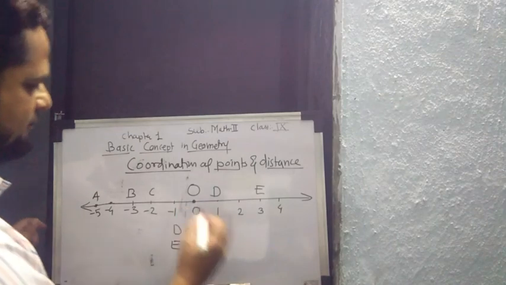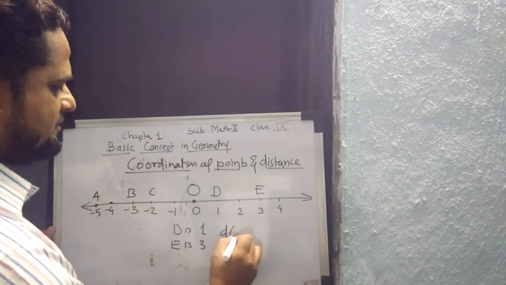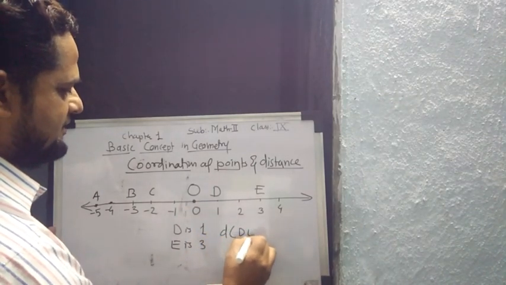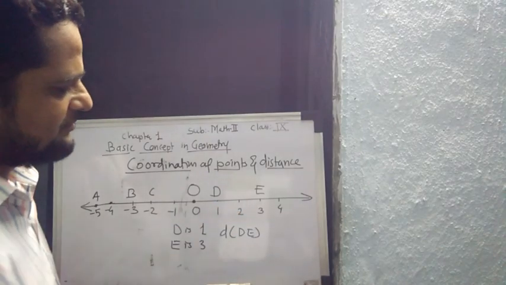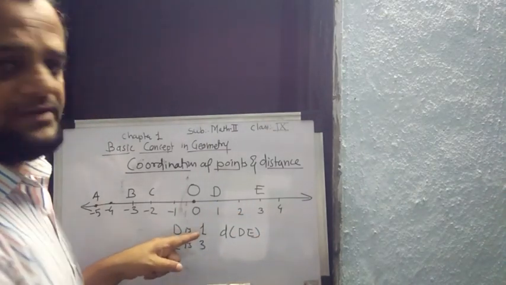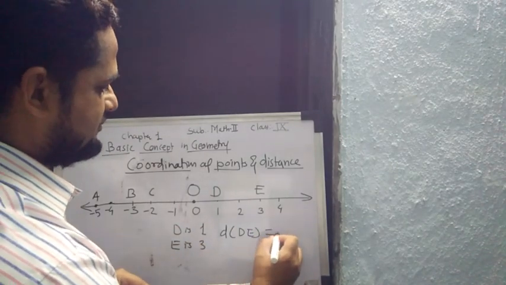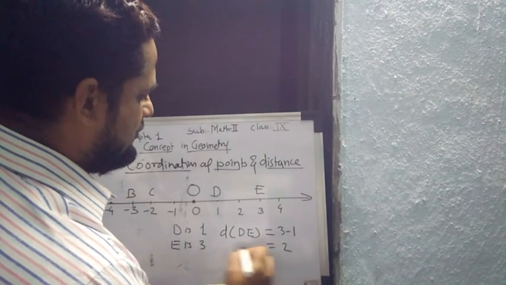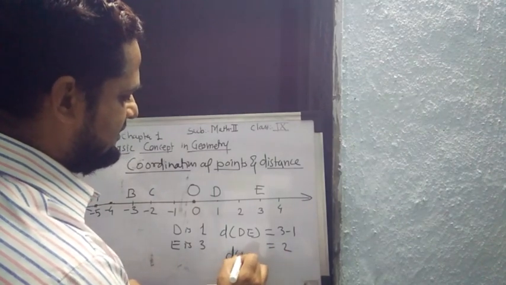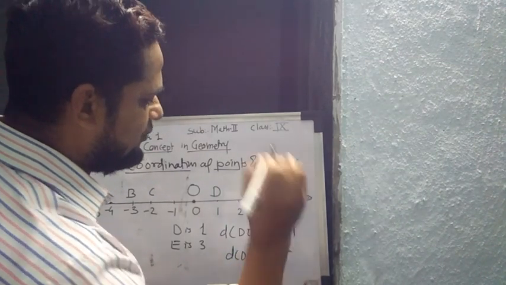Now suppose we want to calculate the distance DE. How do we calculate that? First we take the bigger number 3, not the smaller number. So 3 minus 1 is 2. What is the distance of DE? Distance of DE is equal to 2.